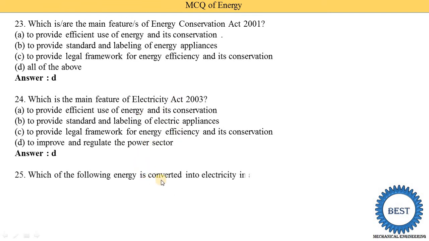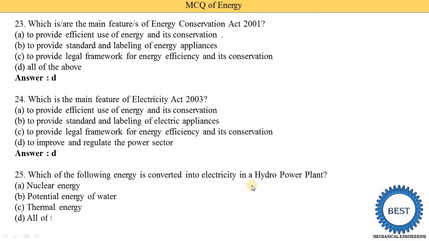Which of the following energy is converted into electricity in a hydropower plant? Nuclear energy, potential energy of water, thermal energy, and all of the above. So we know that in a hydropower plant we use the water. Okay, so option B is the correct. Potential energy of water is converted into electrical energy.